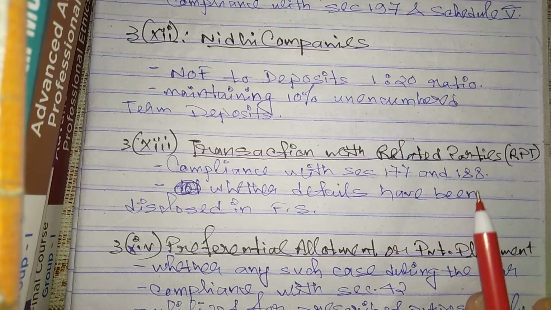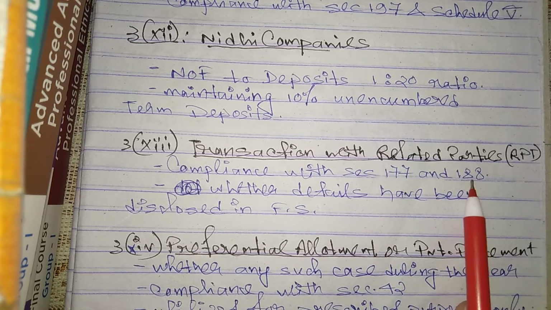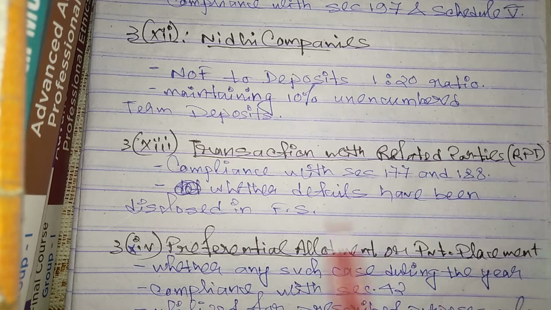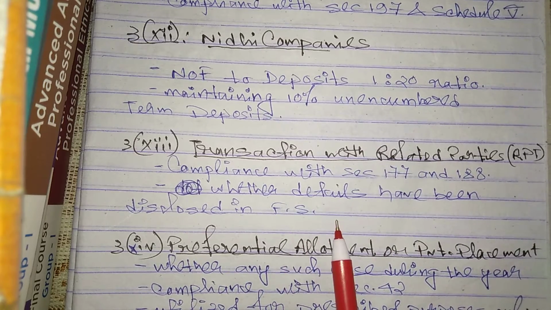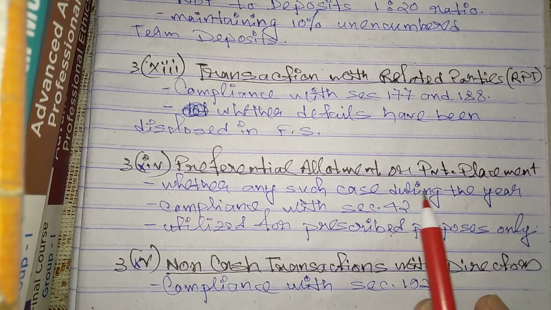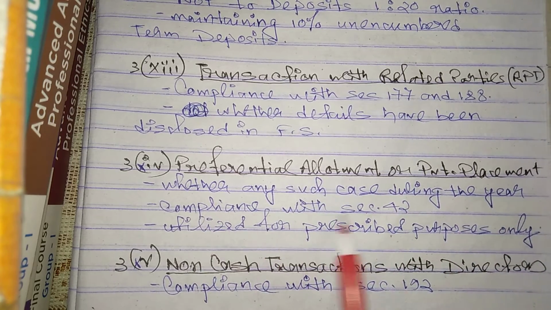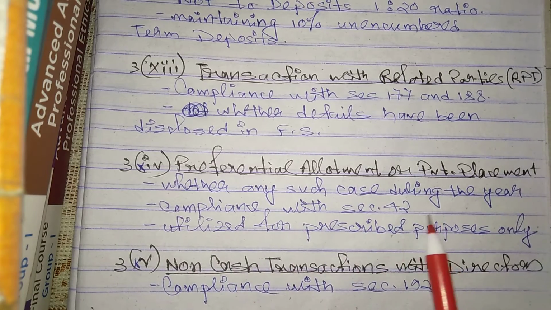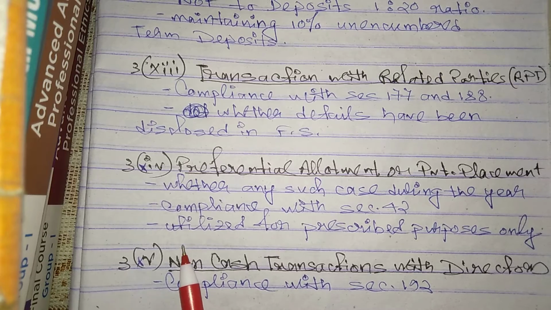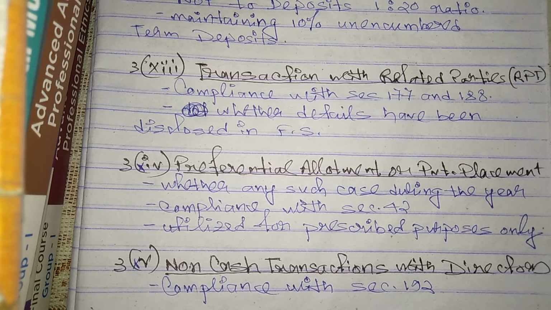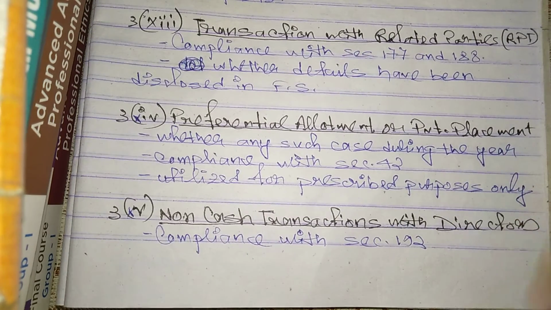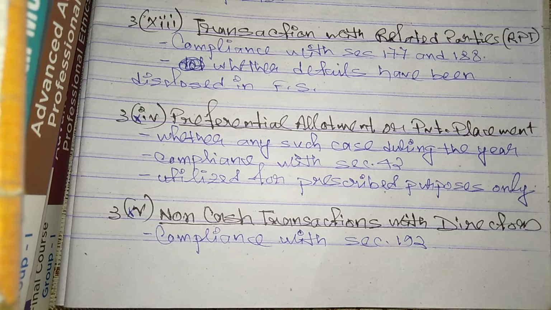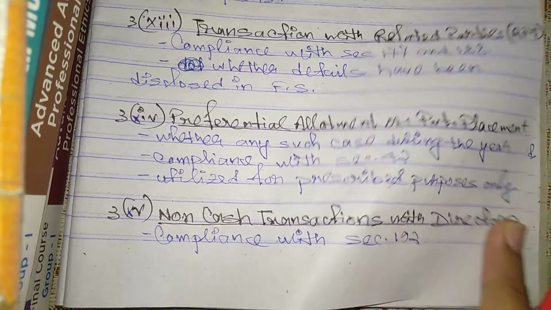3.13 is transactions with related parties. There should be compliance with sections 177 and 188, and whether the details have been disclosed in the financial statement, that the auditor has to check and report. 3.14 is preferential allotment or private placement, whether any such case during the year. If there is any such case, then compliance with section 42 of the Companies Act, and that amount should be utilized for the prescribed purposes only, not for any other purposes. The auditor needs to check and report. And 3.15 is non-cash transactions with directors. If there is any, then compliance with section 192 should be checked and reported.